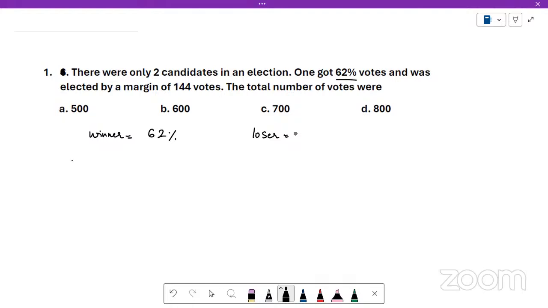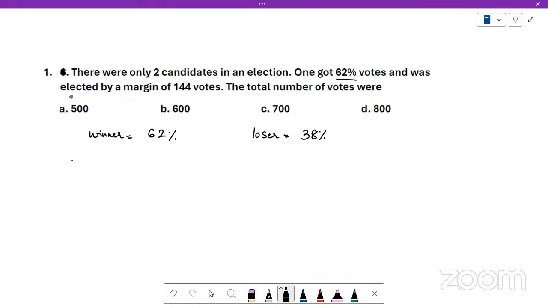Yes, if somebody can answer: if the winner has obtained 62% of the votes, what percentage of votes did the loser obtain? We are assuming everybody has cast their votes. So out of 100%, 62% is the winner's vote. What percentage is the loser's votes? Yes, Anu, correct. Anu says 38% is the votes that the loser has got. Correct. Anu, Fauzia, Rakesh, correct. So 38% is the votes got by the loser.